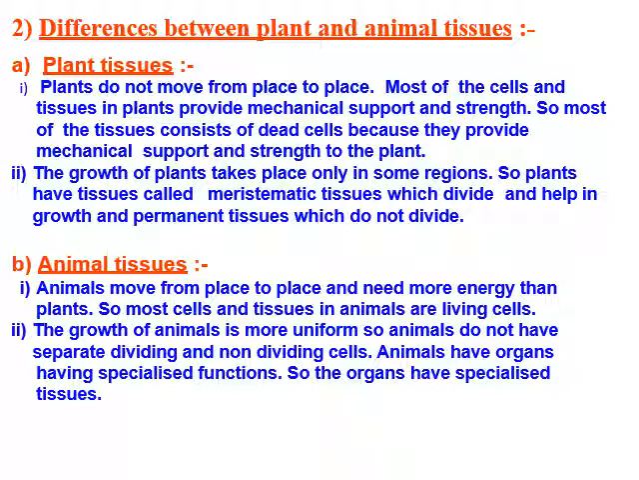Now animal tissue. Animals move from one place to another and they need more energy as compared to plants. So most of the cells and tissues in animals are living cells. The growth of animals is more uniform, so there are always dividing and non-dividing cells. Animals have organs with specialized functions, so organs have specialized tissue. So we can say in short, animals have more specialized tissue as compared to plants.